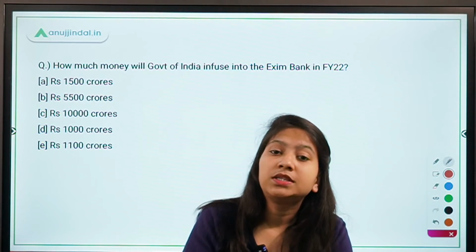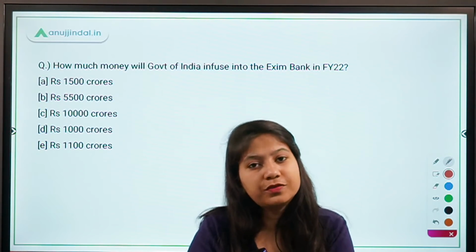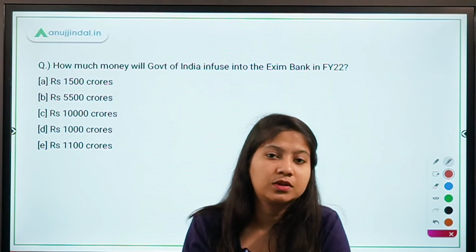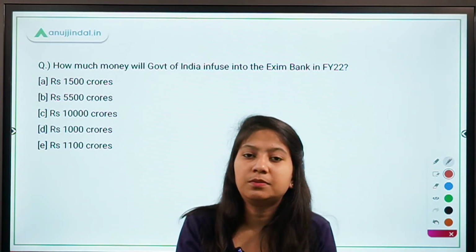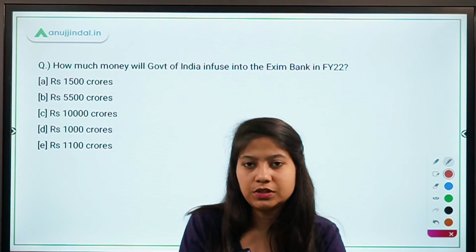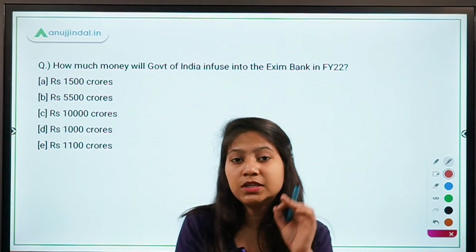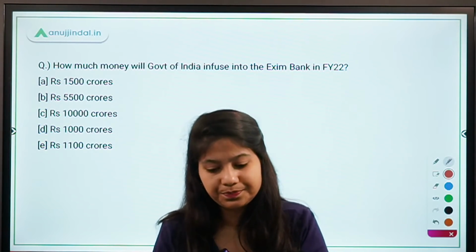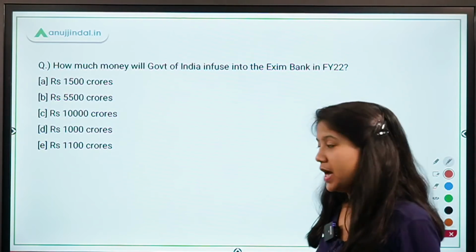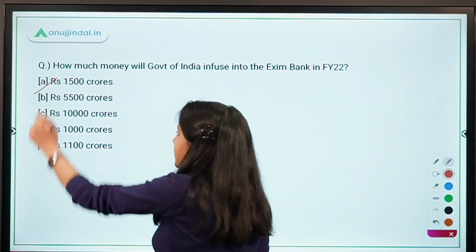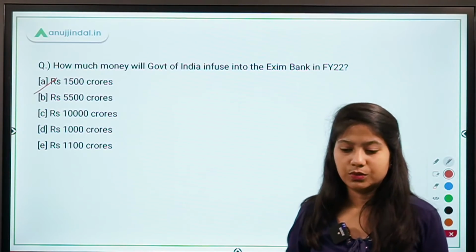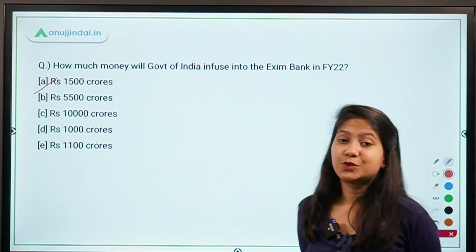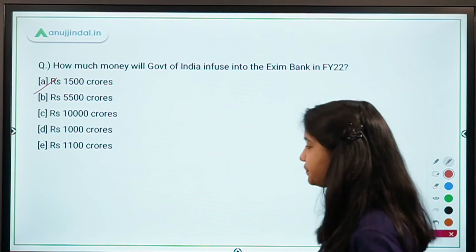Can you tell me the authorized capital of this organization, Exim Bank? In 2019 only, the authorized capital limit was doubled by the central government for this bank. Now can you tell me the exact authorized capital limit of Exim Bank? For the previous question, the right answer is 1500 crores. Yes, Gaurav, absolutely right. It's 20,000 crores.